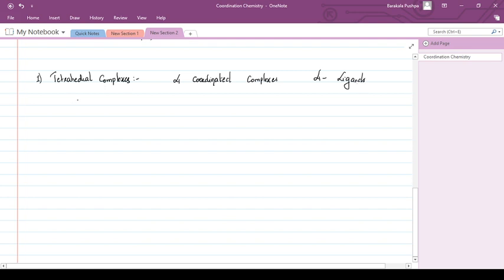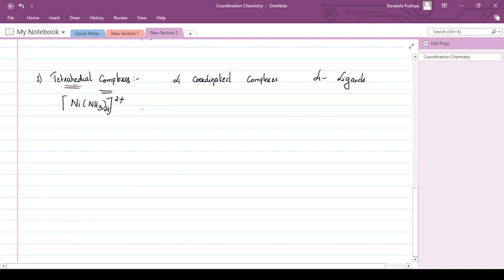For example, to explain these tetrahedral complexes, let us consider an example of a nickel complex, [Ni(NH3)4]2+. Now all of us know how to find the oxidation state of this central metal atom, nickel.